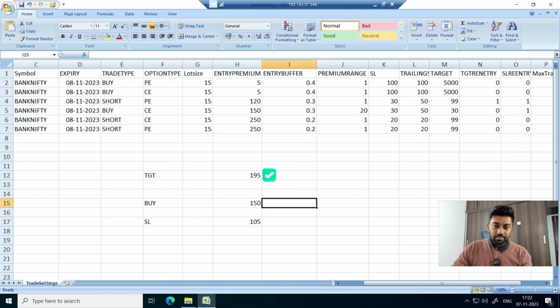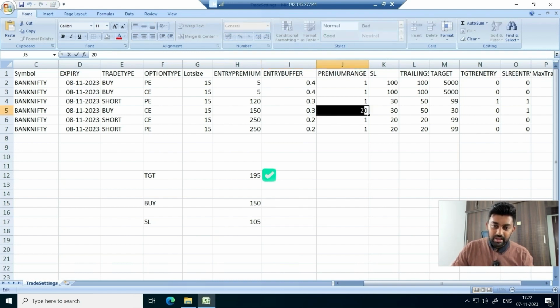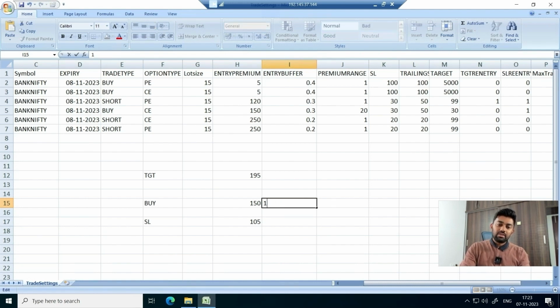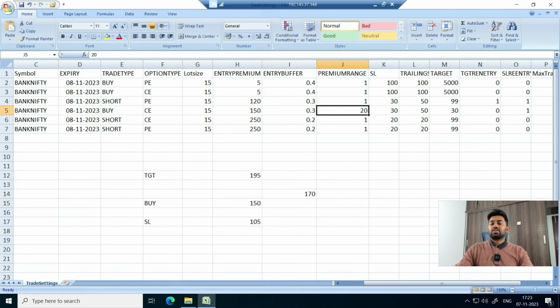For example, in this 150, if I make premium range 20, that means after the target is achieved, for the next leg we can take an order at 150 plus 20, that is 170. So from 195, if the price falls down to even 170, we will still take the trade because we have given the premium range as 20.